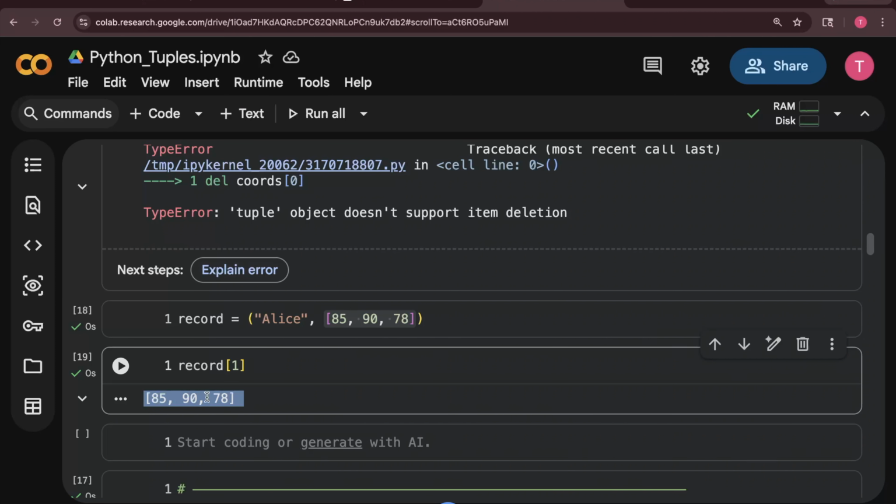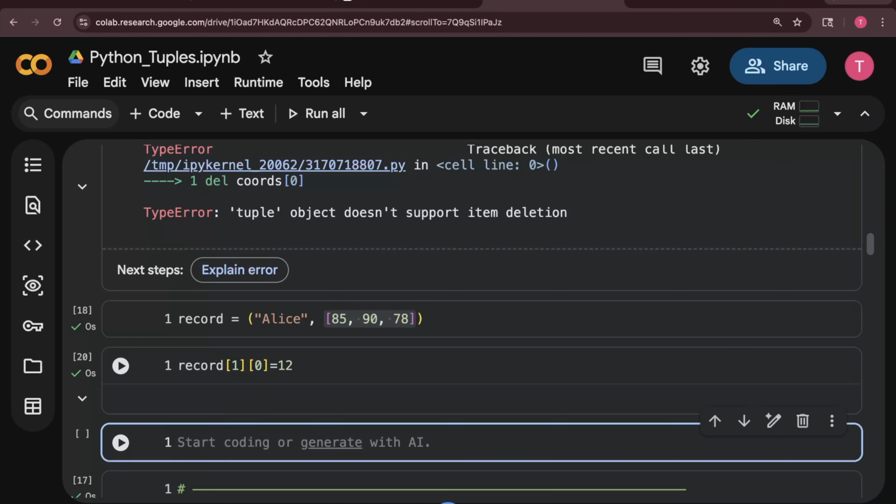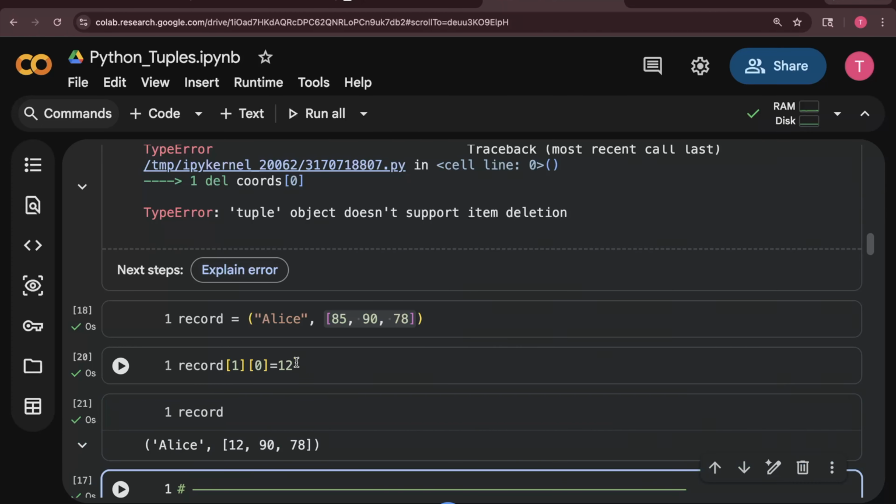This is a list that I extracted from my tuple. Now if I want to make any changes inside this list, will I be able to do that? What do you think? I can, right? So I can do 0 equals 12, and it will happen. See, 12 coming here.